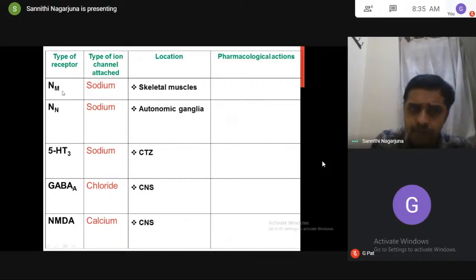NM receptors are attached to sodium channels, and the location is skeletal muscles. NN receptors are attached to sodium channels, located in autonomic ganglia. 5-HT3 receptors are located in the CTZ, attached to sodium channels. GABA A receptors are located in the CNS, attached to chloride channels. NMDA receptors are located in the CNS, attached to calcium channels. Will you write the pharmacological action? Just try for 30 seconds. What actions will come here?